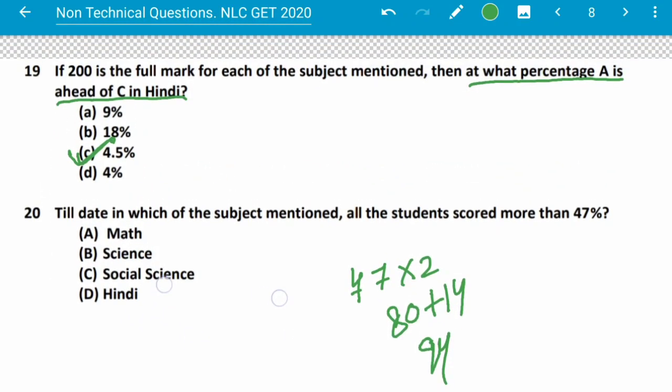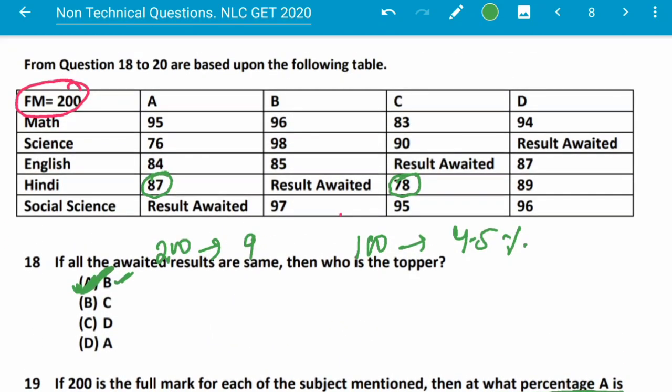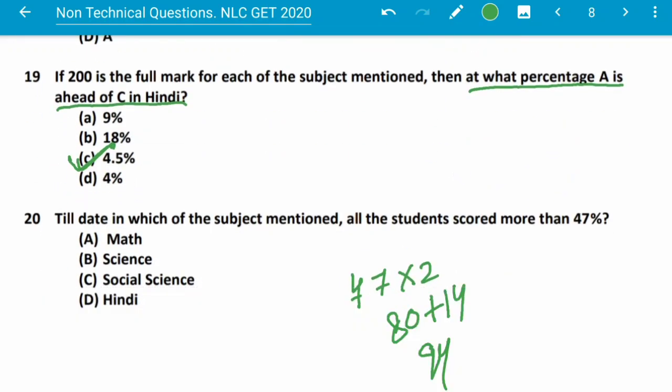All the students should score more than 94 in the subject. So this is 83, not the case. Science is 76, not the case. This is 84, not the case. Hindi 87, not the case. Social science: 97, 95, 96. All are greater than 94. So here the answer is social science.